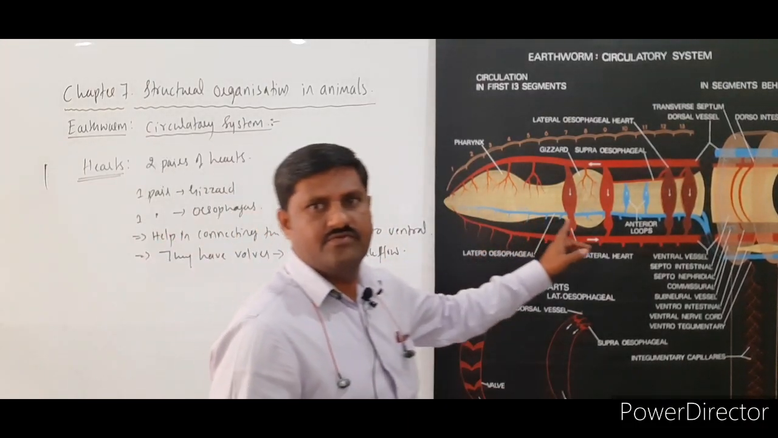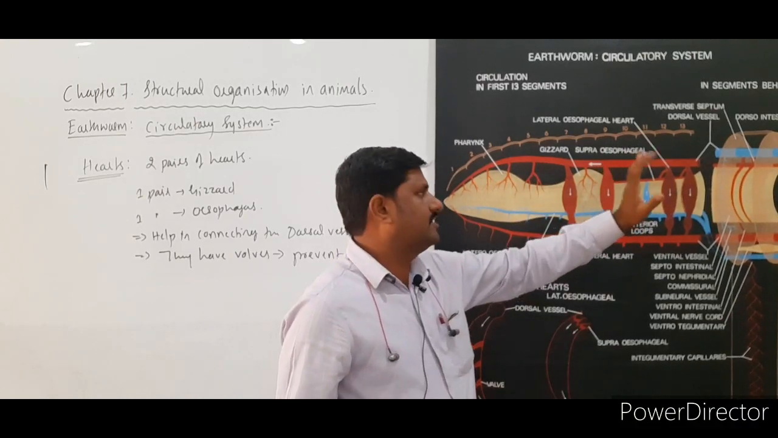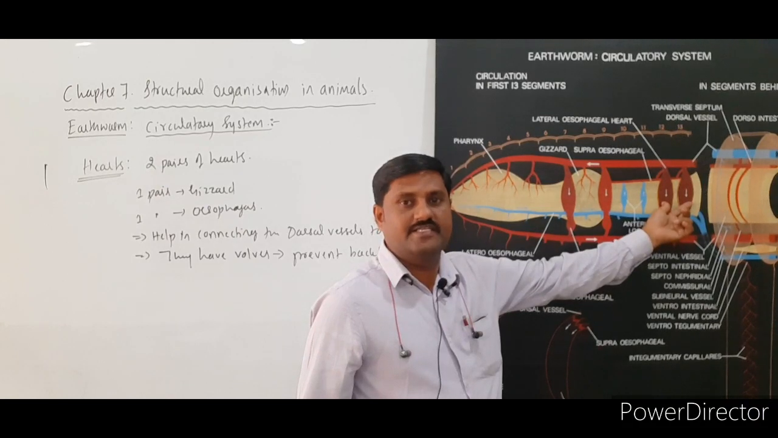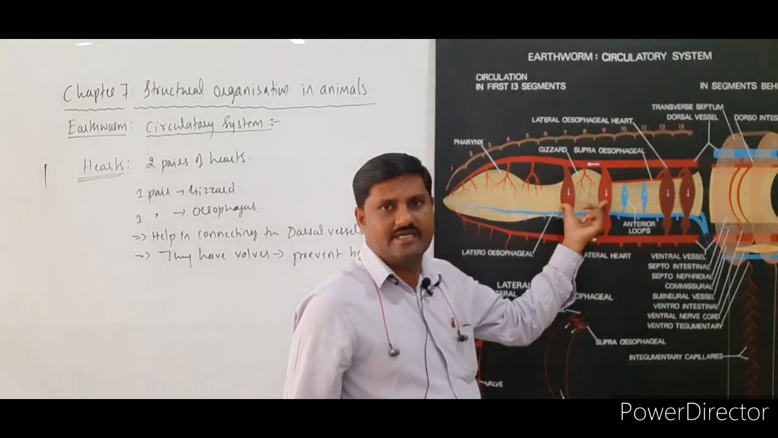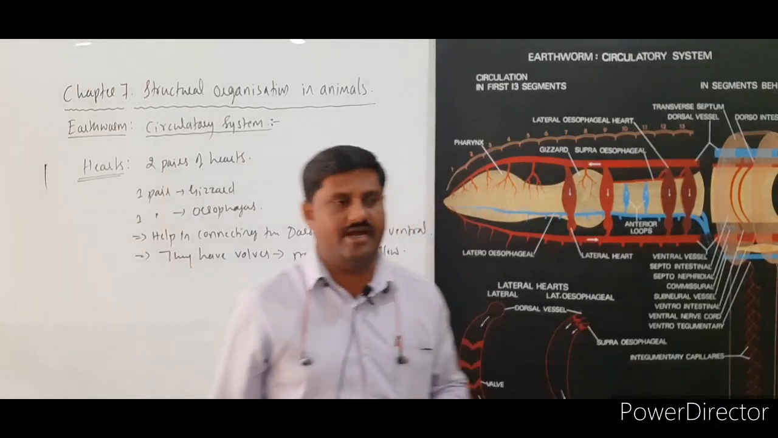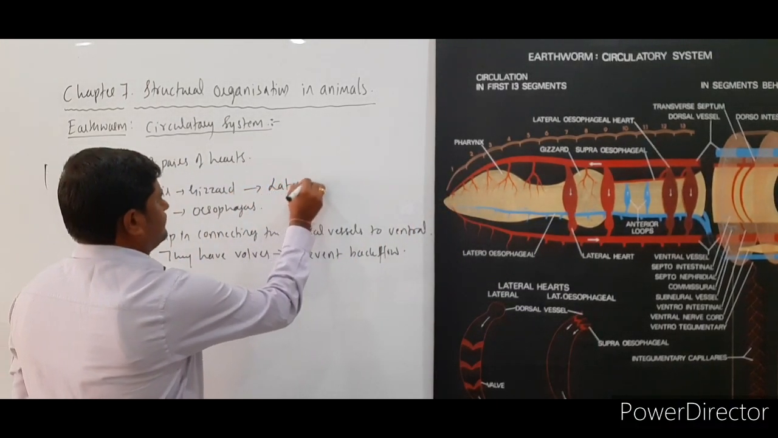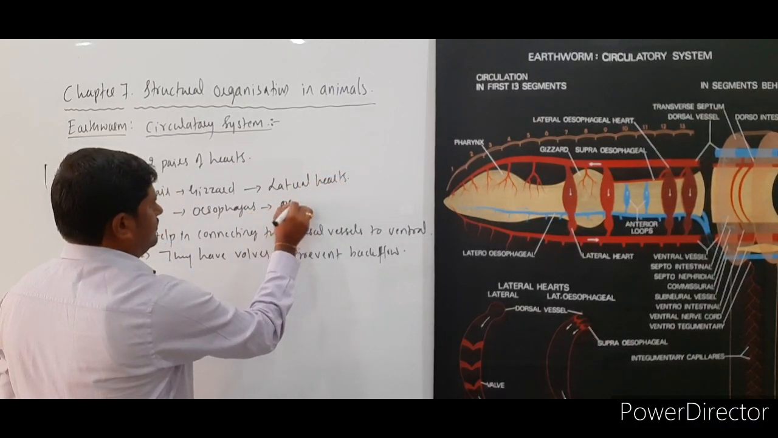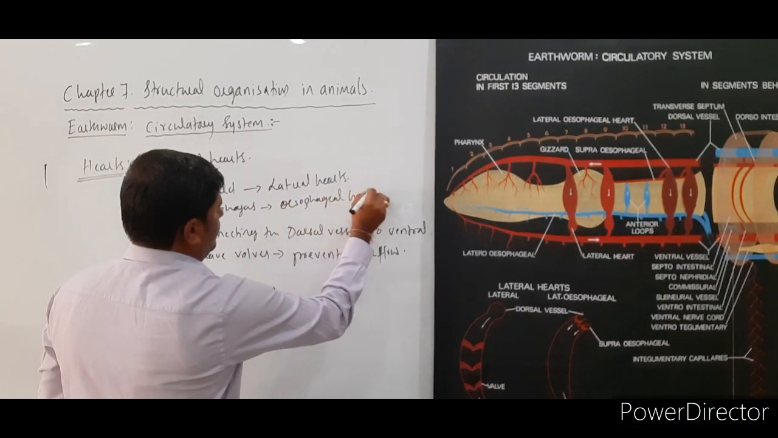So this is a very important point to be noted. Two pairs of hearts are there. Since these are lying near the esophagus, they are called esophageal hearts. The others are present on the lateral sides, hence they are called lateral hearts. One pair of lateral hearts and another pair of esophageal hearts.